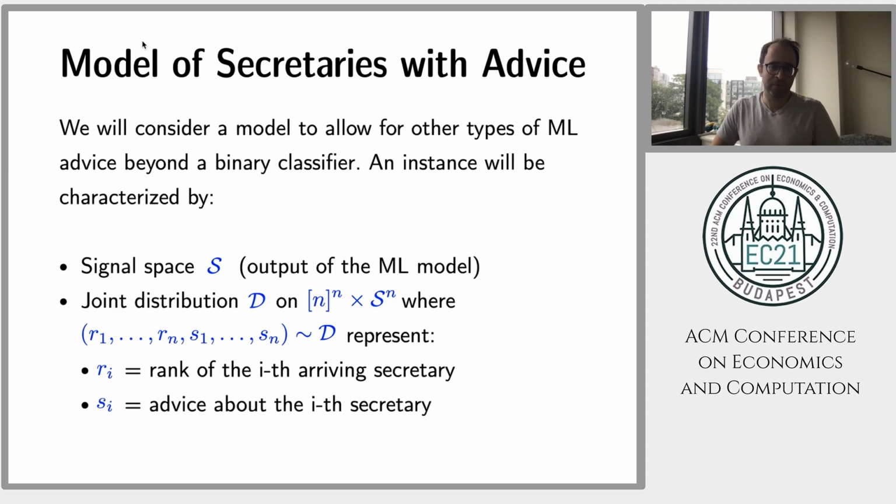To tackle this problem, we'll define a general model of secretary's advice that will allow us to go beyond binary classifiers. An instance of this problem will be characterized by the following. There will be a signal space S, which you can think of as the output of the machine learning model, and a joint distribution D on n times S to the n. A vector in D will have 2n elements. The first n elements are 1 to n, with the rank of the ith arriving secretary. And then the other elements will be the advice you get about the ith secretary. We assume this joint distribution is known.